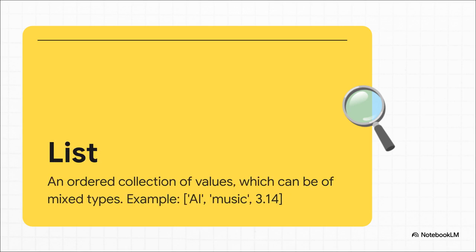Okay, now for lists. A list is just what it sounds like, a collection of items, in a specific order. But here's the really cool part. You can mix and match whatever you want in there. You can throw in a string, another string, a number, all in the same list. That kind of flexibility is a huge deal, especially when you're working with data.